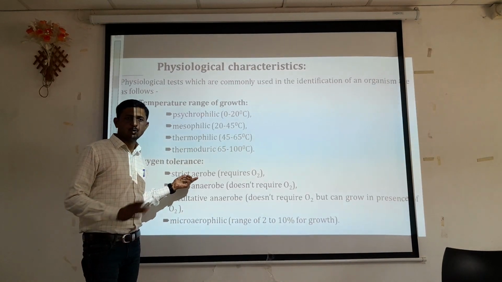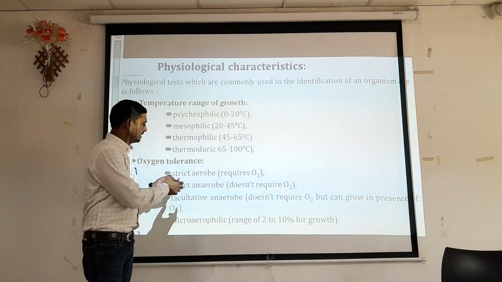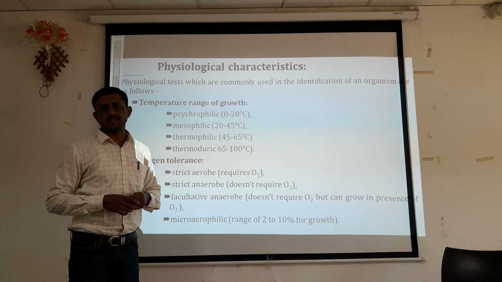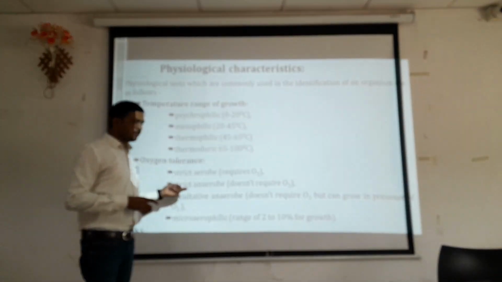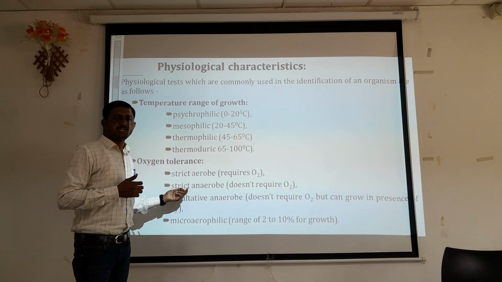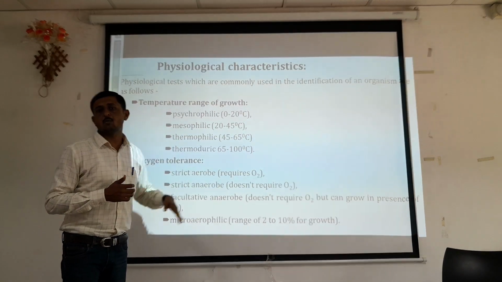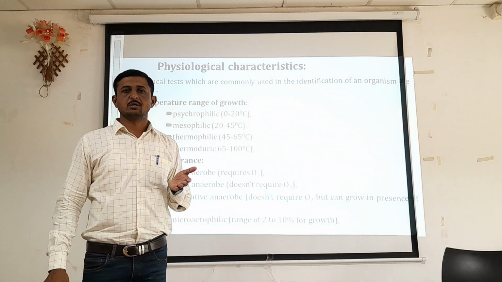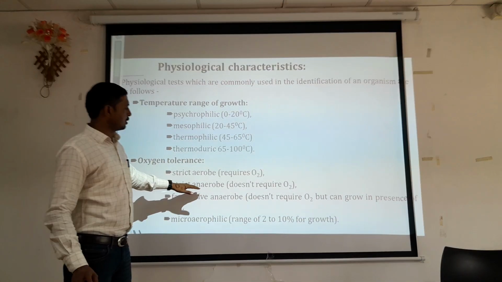That's why they are grouped on the basis of oxygen requirement as strict aerobic organisms, or we can say strictly aerobes. Another group, depending upon the oxygen requirement, is the strictly anaerobes. They do not require oxygen for their growth, or oxygen may act as a lethal agent for the growth of that organism.